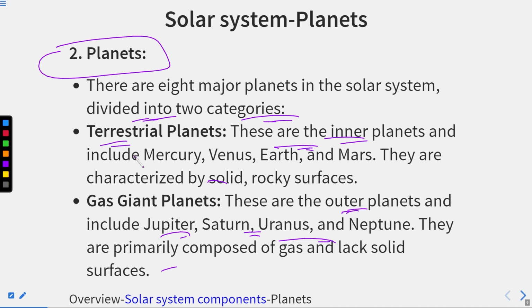Second, these are called the terrestrial planets and these are the gas giants, also known as Jovian planets. What do you mean by this? Basically, these 4 planets, Mercury, Venus, Earth and Mars, are smaller in size and have solid rocky surfaces. Got it? While the Jovian or gaseous planets are larger in size but have a gaseous form. They do not have a solid surface. Okay, that's why they are regarded as terrestrial planets and gaseous planets, and why they are called inner and outer I have told. All right.